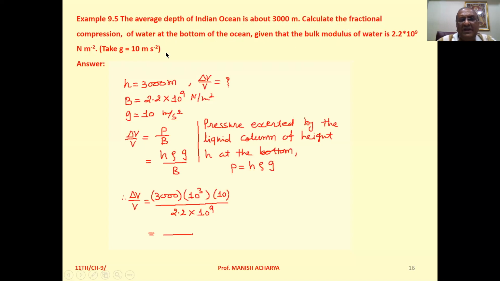take g equal to 10 meter per second square. Now h, the height of the water column, is 3000 meter, because the depth is given to you as 3000 meter.